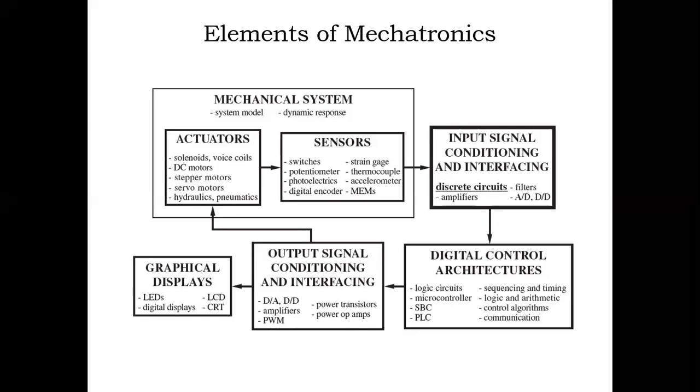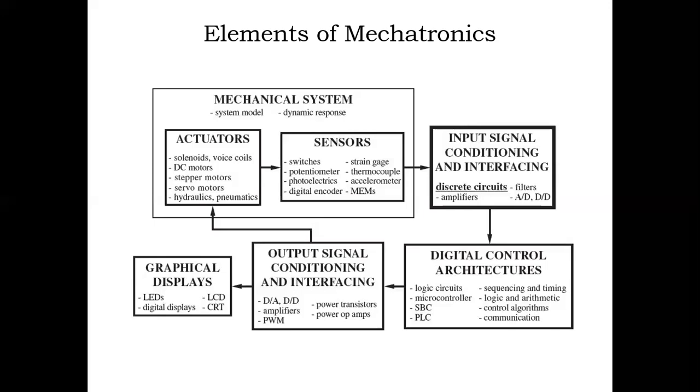Next is digital control architecture. This is the processing unit. Most systems have a processor with a separate controller. Basic examples are logic circuit, microcontroller, programmable logic controller, PLC, sequencing and timing, logical and arithmetic operations, control algorithms, and communication. These are the digital control architecture. This unit controls the total manufacturing process for the development of perfect products.